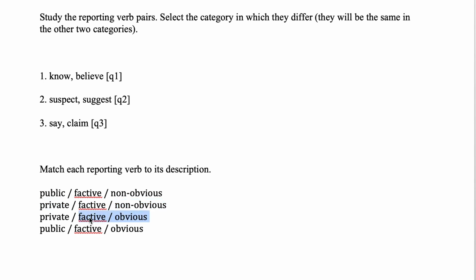Here we're looking for something that's factive and obvious, but private. And, well, don't overthink this one. An example of this would be know, understand, be aware, anything like that. But if you know something and someone else doesn't, well, you might remind them, all right? Remind really gets at the obvious idea. Okay.